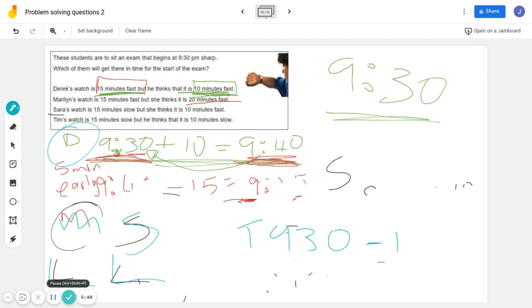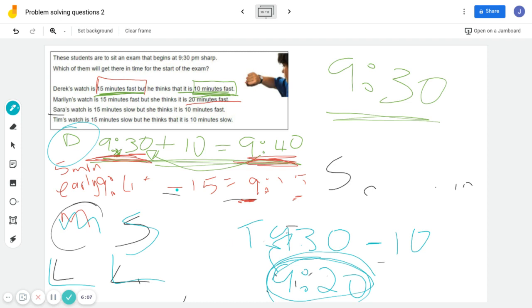So we minus 10 for Tim, which gives us 9:20. When his watch says 9:20, he's going to think it is 9:30. But the actual truth of the matter is it's running 15 minutes slow, so to find the actual time, we add 15, which means he'll get there at 9:35. So Tim also will be late.